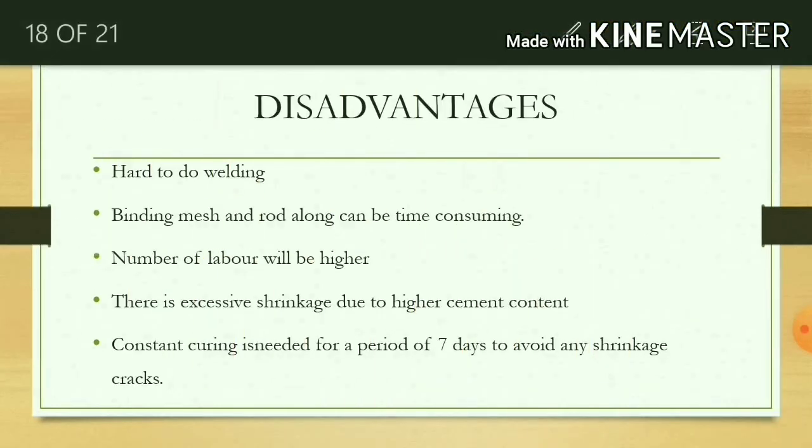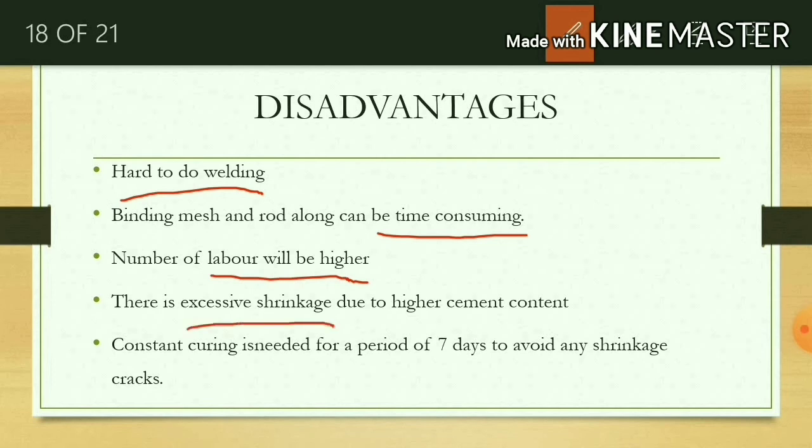What are the disadvantages of ferrocement? It is hard to do welding. Welding cannot be done easily. Binding mesh and rod alone can be time consuming. Laborers are required in high number.